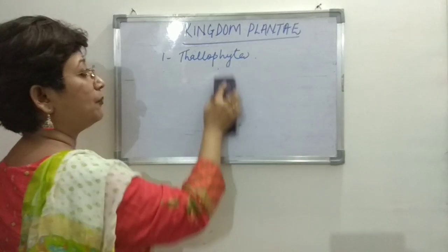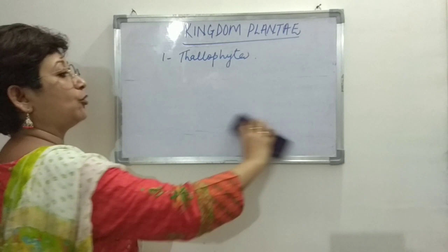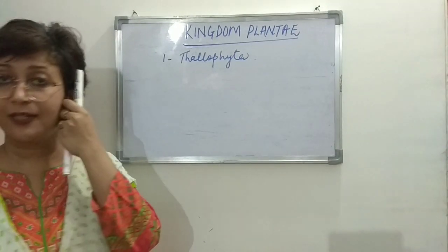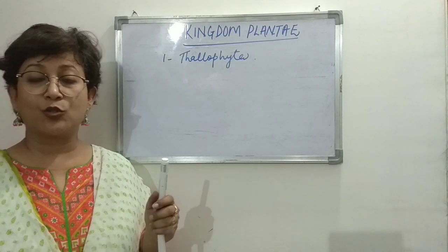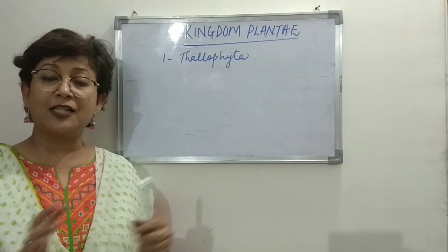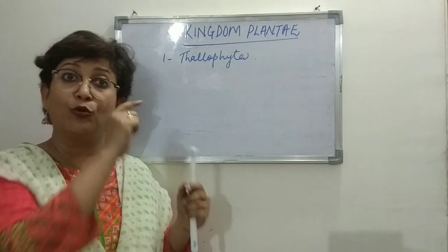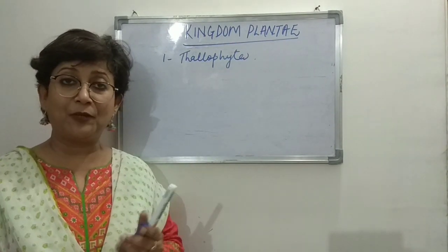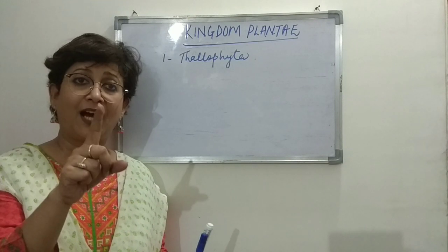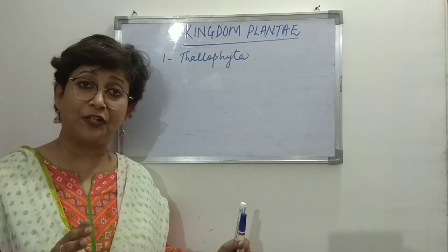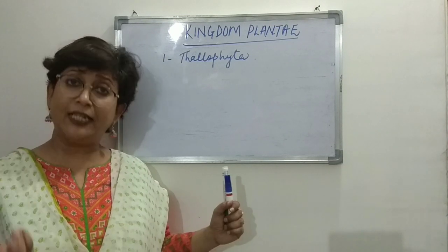Thallophyta. If you remember, in the previous class we talked about the word thallus. So what did we say? That it is a structure which is not differentiated into root, stems and leaves. That means we're talking about the first characteristic, the plant body: whether the plant body is differentiated into root, stems or leaves or not.